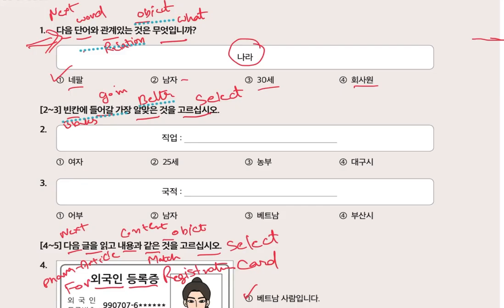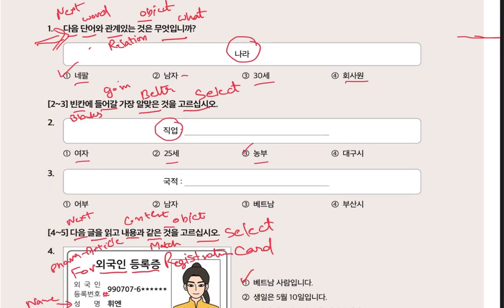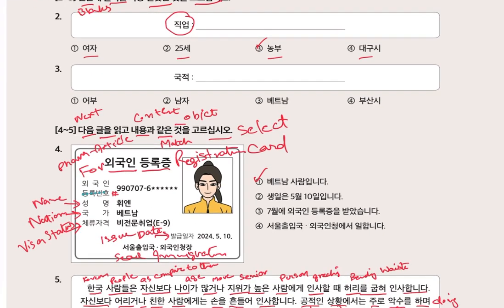So, our next questions 2 and 3 are fill in the blanks. Go in is the most, better, the object. Please select. Now our word is Chikop. Chikop is profession, farmer. So our answer is Nobu. And Tegushi is a city name. Kukchok is nationality. In answers, Obu is fisherman. Namja is male. Vietnam is a country name. So our answer is Vietnam. Busanchi is a city name.